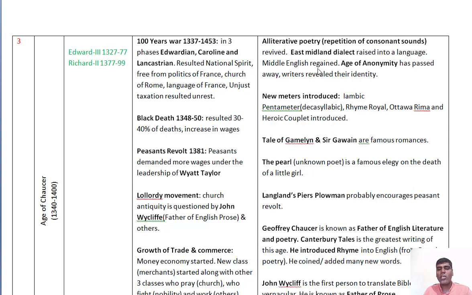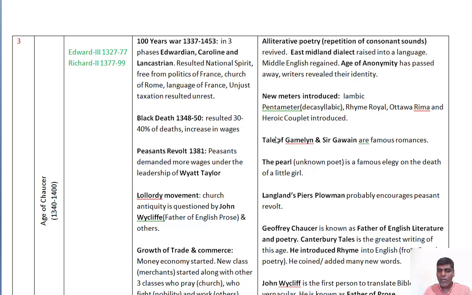So before the age of Chaucer, authors did not reveal their identity. Every writer or the poems or writings were almost in oral tradition, and there is no particular author for those writings. So this age of anonymity has passed away, and authors started revealing their identities. This started in the age of Chaucer, and some new meters like pentameter, rhyme royal, ottava rima, and heroic couplets were introduced into the English language.